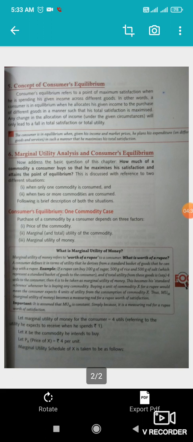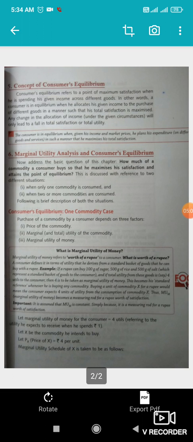So what is consumer equilibrium? The consumer is in equilibrium when, given his income and market prices, he plans his expenditure in such a manner that he maximizes his total satisfaction. It means income is given, market prices are given, so he plans his expenditure in such a way that he maximizes the satisfaction. Is it clear?